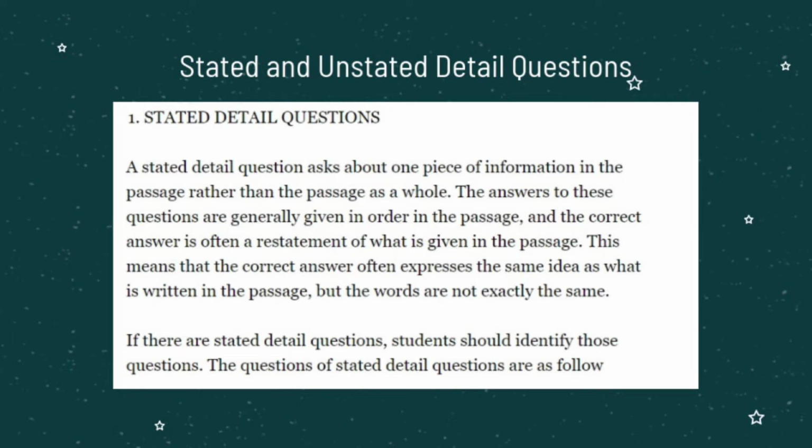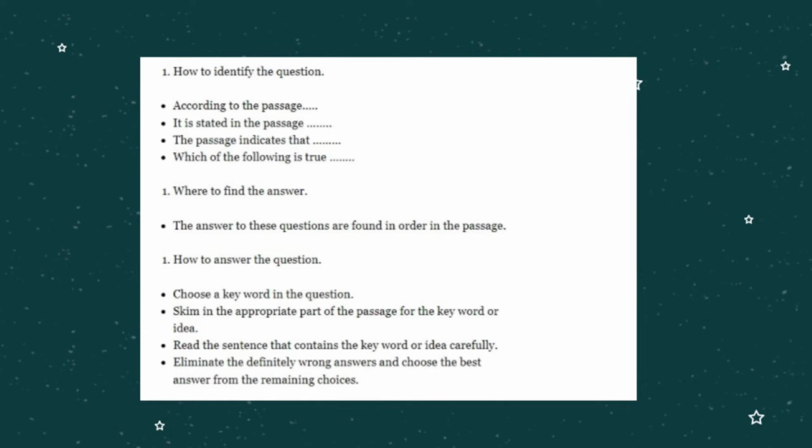If there are stated detail questions, students should identify those questions. Now, how to identify the question in stated detail questions?